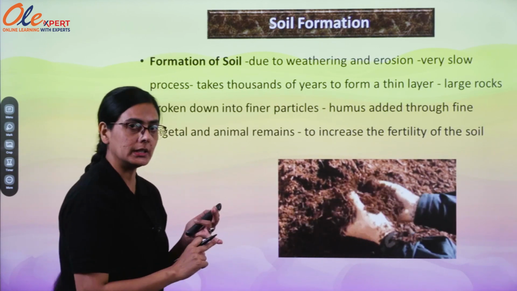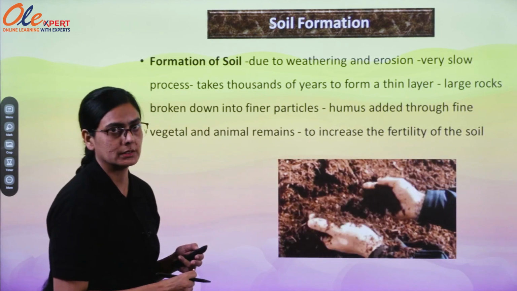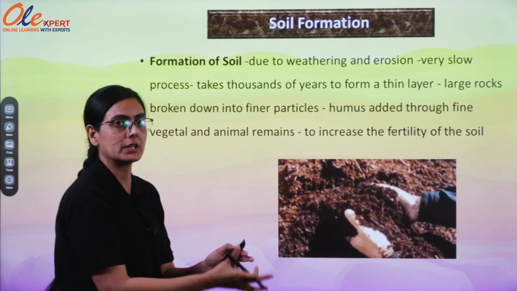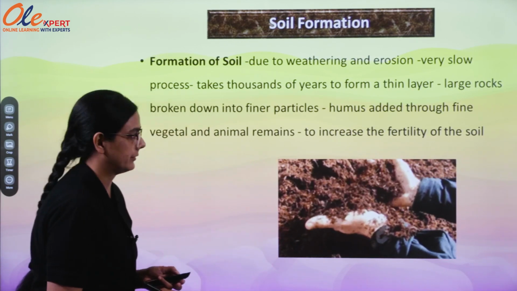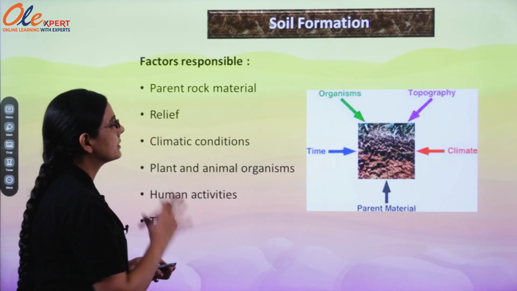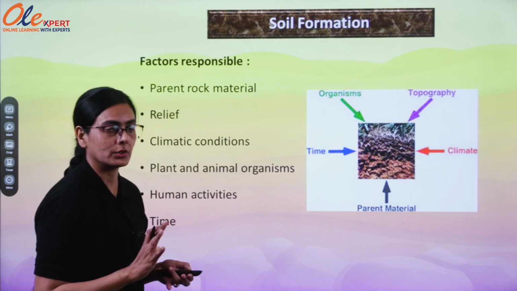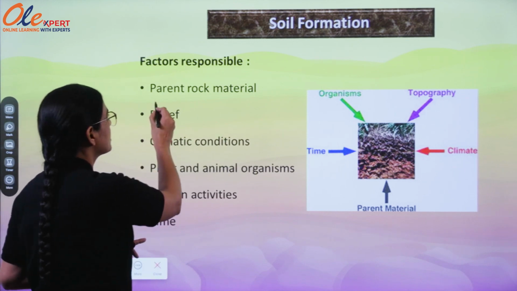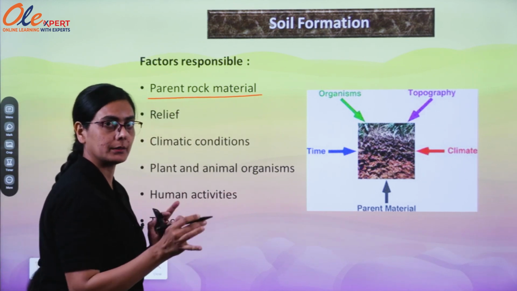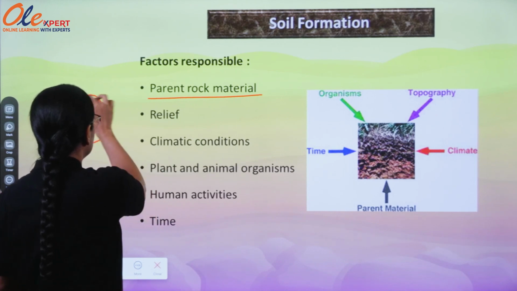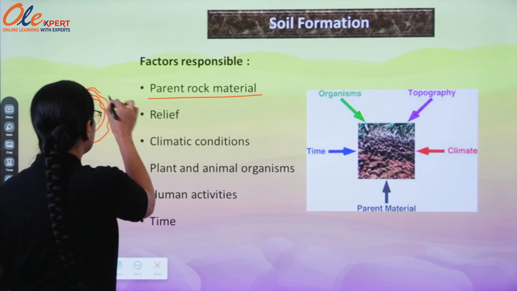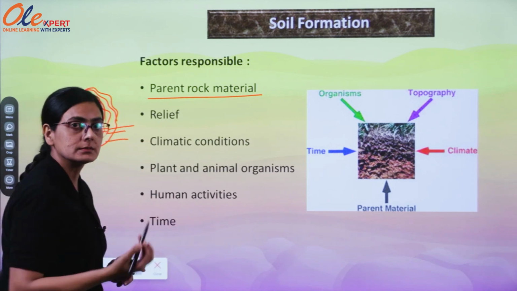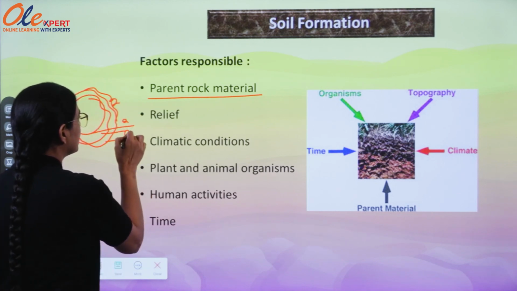If it is a fertile soil, then the production will be according to that, and it depends upon the rock materials, from which parent rock it is going to be layered here on the earth surface. So the factors which are responsible for the formation of soil are very important. It's coming from the beginning, the parent rocks. From where it is coming, whether it's an igneous rock, metamorphic rock or sedimentary rock. Fragments are coming from the igneous rocks.